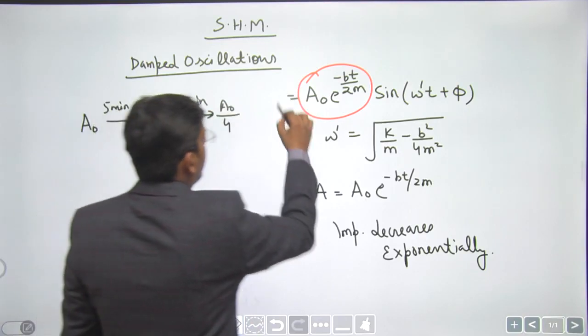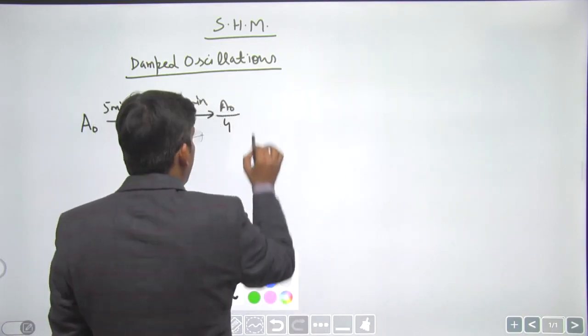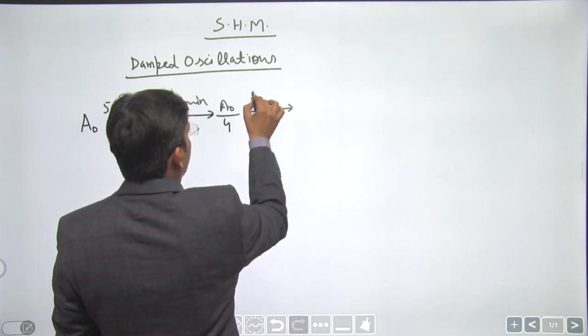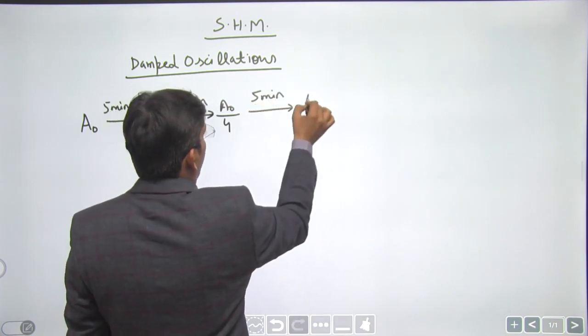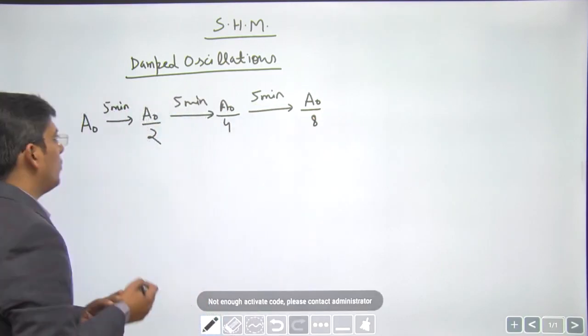So in the next 5 minutes it is going to be 1/4. Again dividing it by 2. Again in the next 5 minutes amplitude is going to be a0 divided by 8, right? So 5 minutes is actually the half-life, dear students.